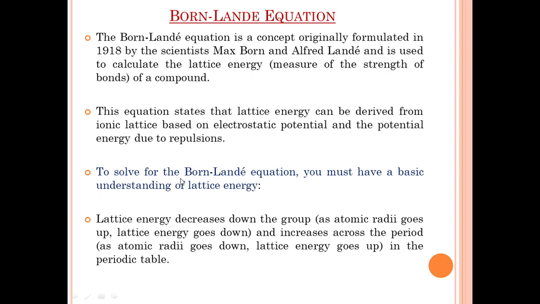To solve the Born-Lande equation, you must have a basic understanding of lattice energy. Lattice energy decreases down the group in the periodic table. That means as atomic radii increase, lattice energy decreases. Similarly, lattice energy increases across the period. That is, as atomic radii decrease, lattice energy increases.